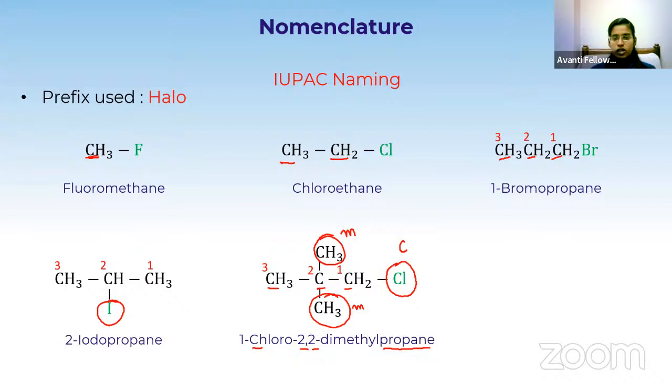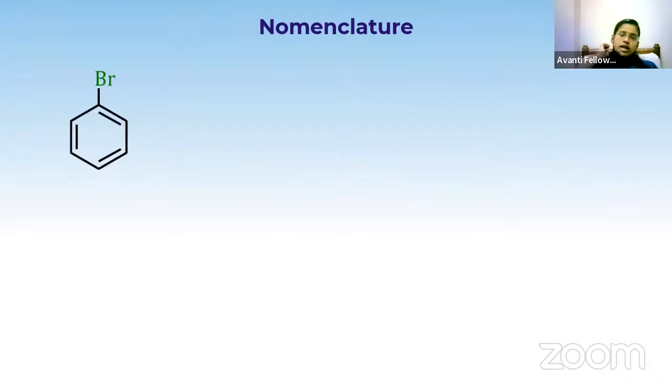Okay, so now we will go for the aromatic system. Here is the aromatic haloarene. What is the name of this compound? Haloalkane is the IUPAC name for the alkyl system; haloarene is the general name we follow for naming the aromatic system. The halogen is bromo and we have a benzene, so it is called bromobenzene.